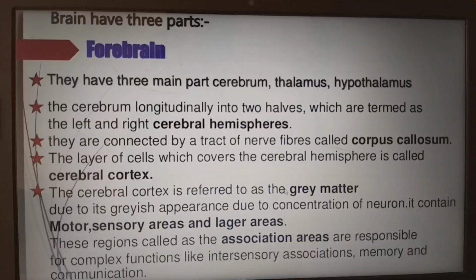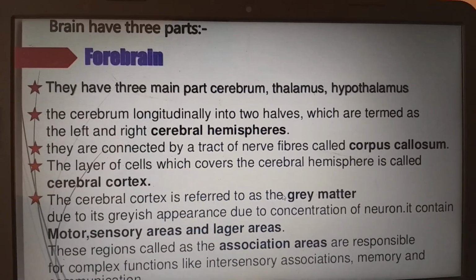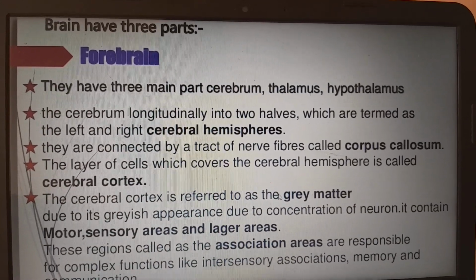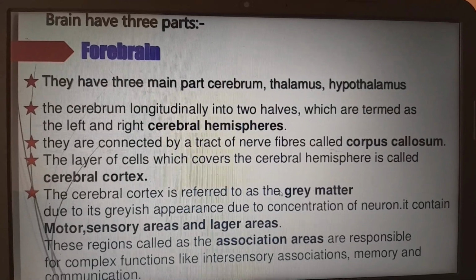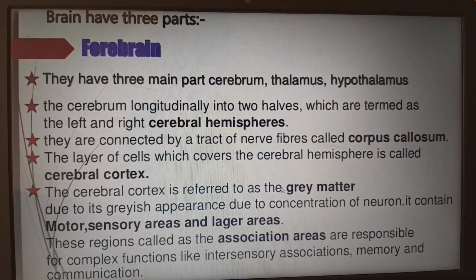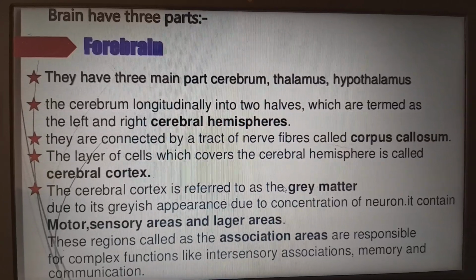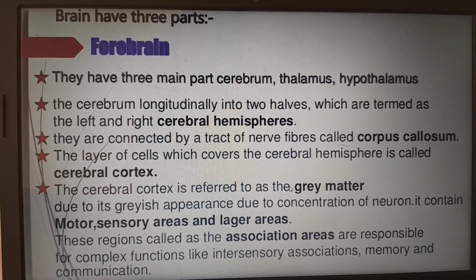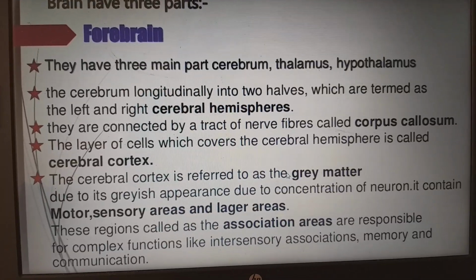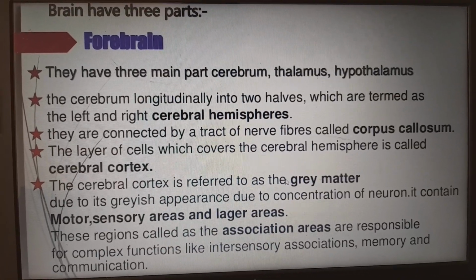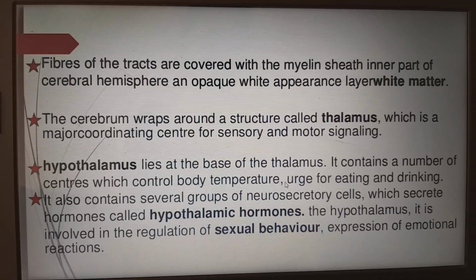As we have seen in previous chapters, cortex means outer side, medulla means inside. The cerebral cortex is referred to as grey matter, due to its greyish appearance from the concentration of neurons. It contains motor, sensory and larger association areas, which are responsible for complex functions like intersensory associations, memory and communication.